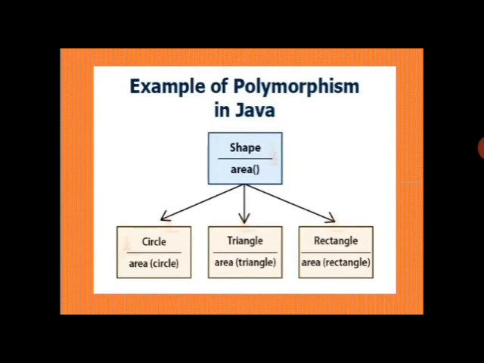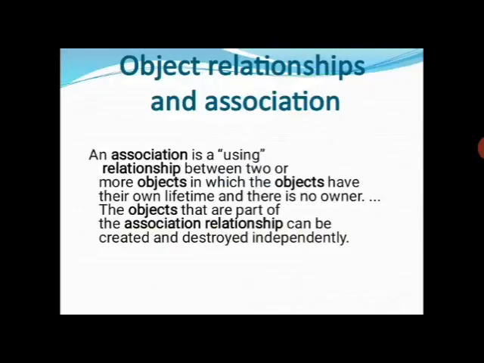Object, relationship and association. Association is a using relationship between two or more objects in which objects have their own lifetime and there is no owner.